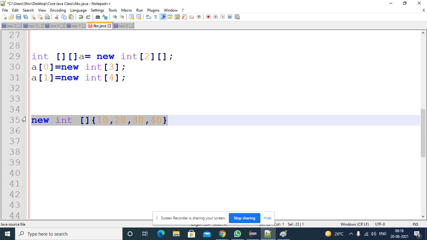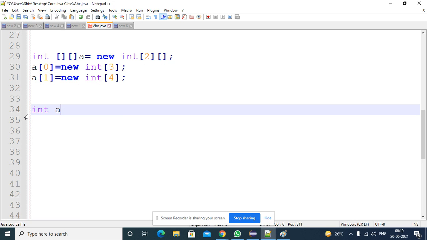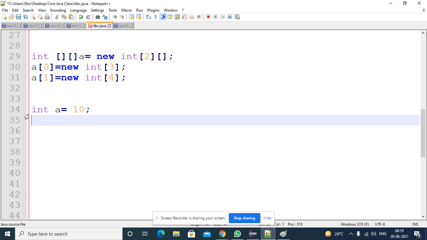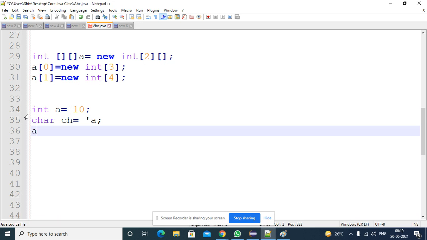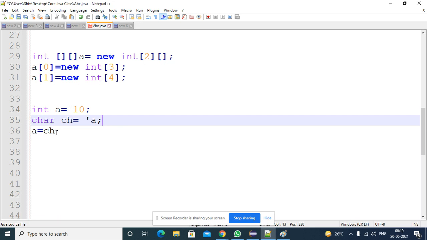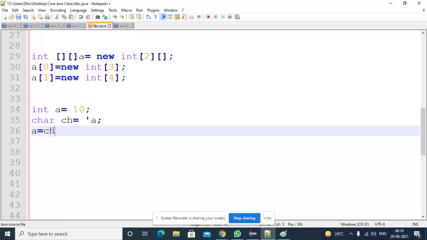Then we discussed: for an integer number, can you assign a character value? Is this possible or not? We tried in that way. We took some variable and a character equal to some character, and we tried to change a equal to ch. We tried to assign the value like this. That is possible because of automatic promotions. That is implicit typecasting. Because of implicit typecasting, you are able to assign a character data type to an integer number.